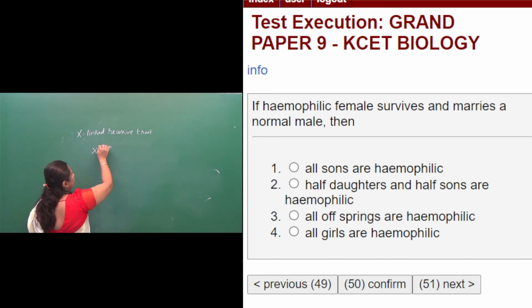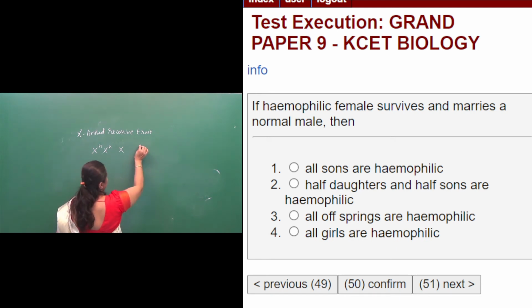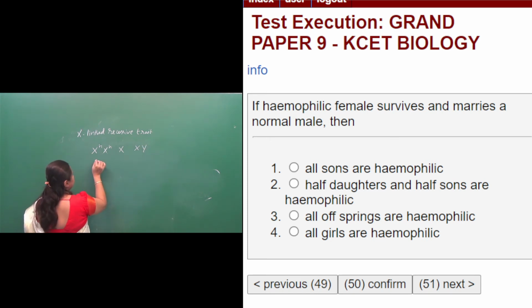A normal male, the X chromosome does not contain the gene for hemophilia. Okay, let us check the possibility.